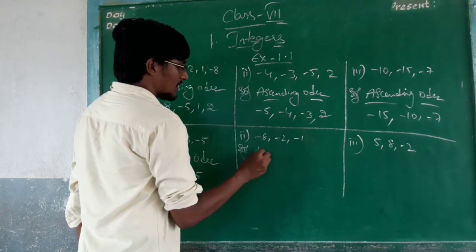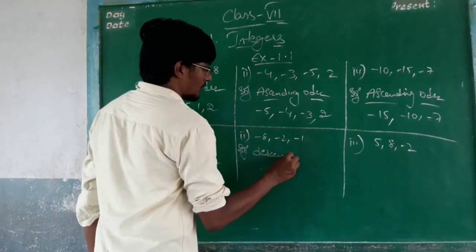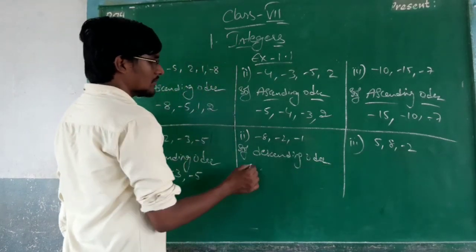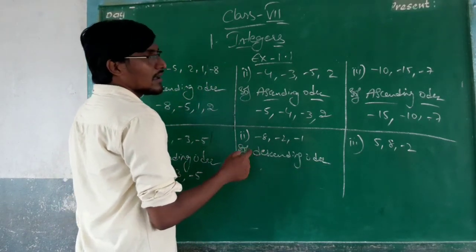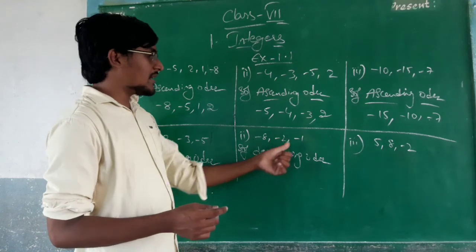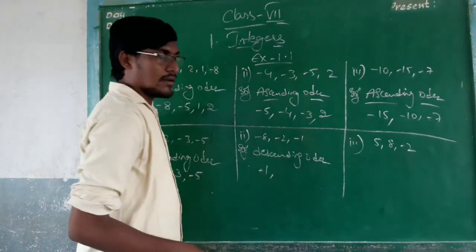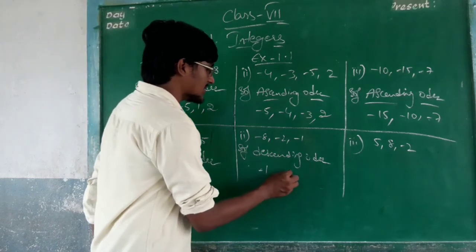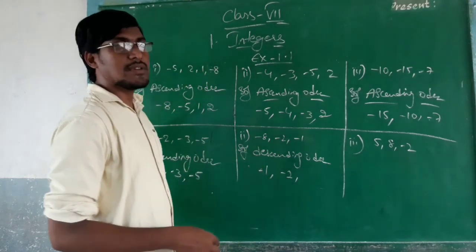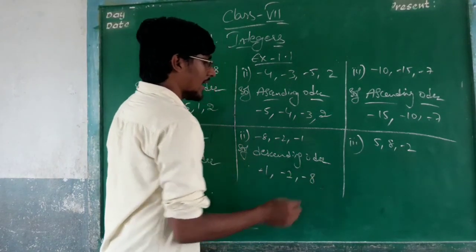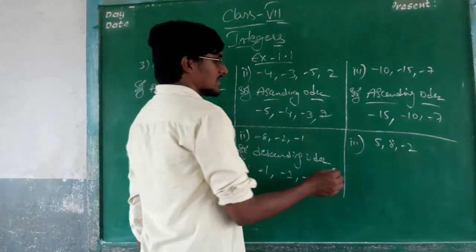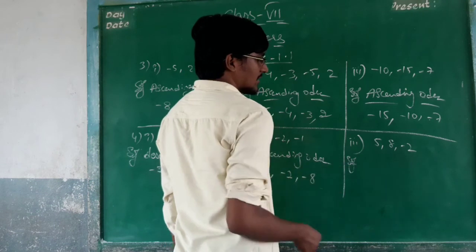Here, descending order. What are the descending order? The biggest number is -1. After that, biggest number is -2. After that, biggest number is -8. Okay. This is the descending order for this sum, and move on to the next one.